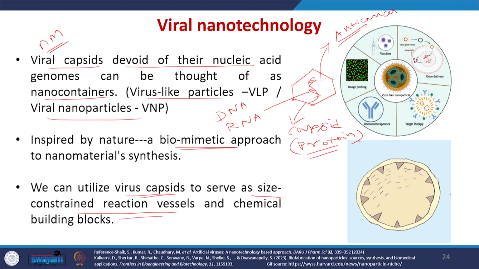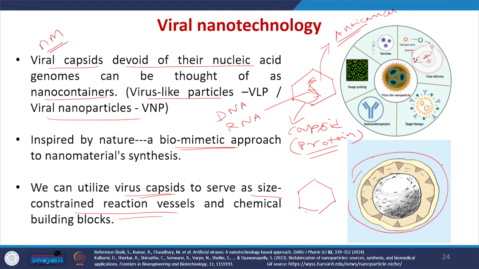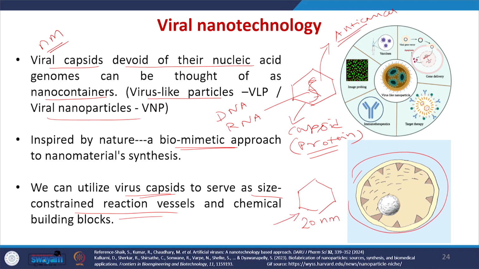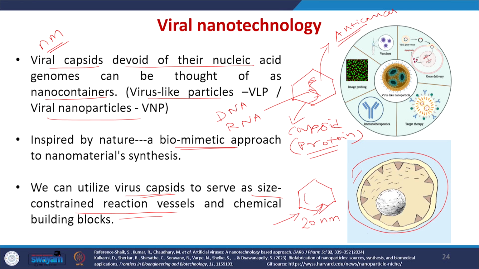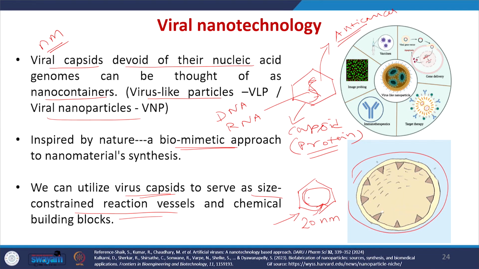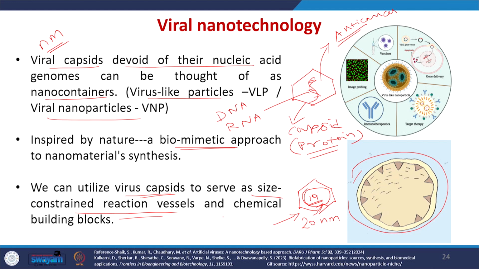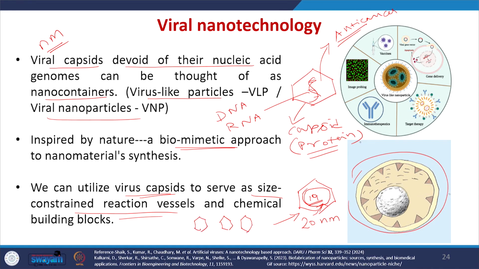For example, you can see here, the metal ions can enter into the viral capsid. If the size of the virus is in the range of 20 nanometers, the metal ions can enter into the viral capsid through diffusion. Once they enter, they will be reduced into metal nanoparticle and it will grow. The maximum growth it can attain is up to 18 or 19 nanometers. So it will have a uniform size nanoparticle because the virus capsid acts as a kind of size constrained reaction vessel. So we can easily synthesize uniform size nanoparticles.